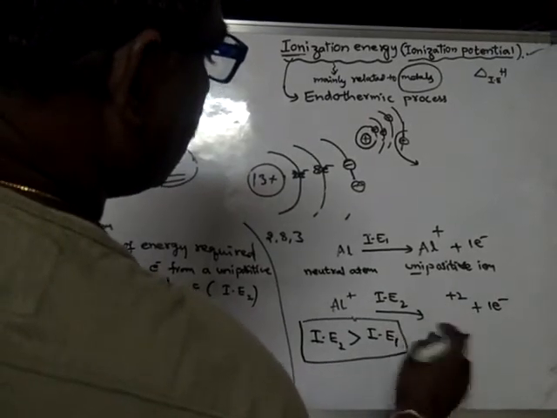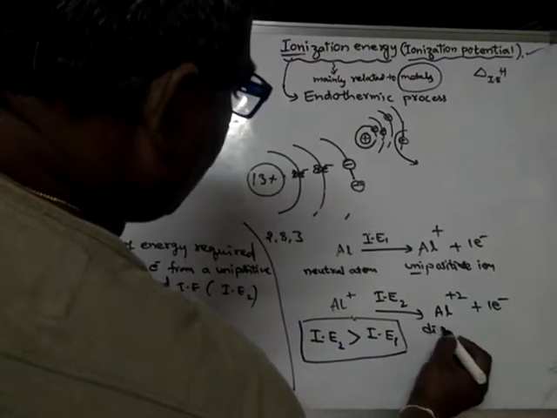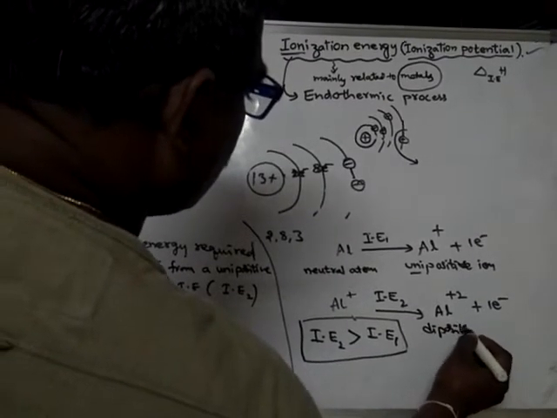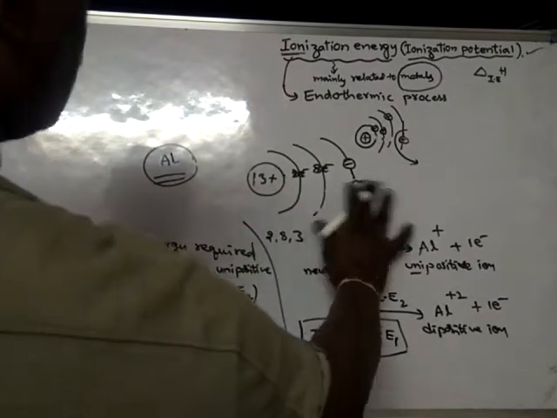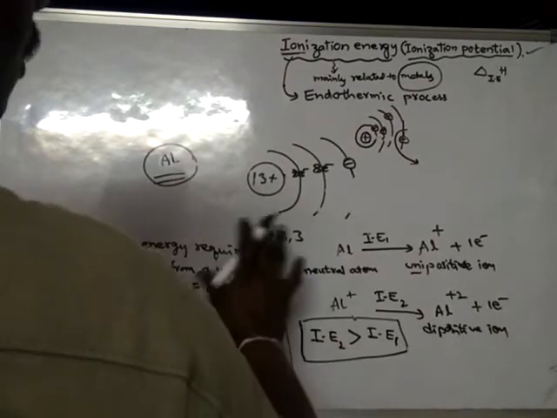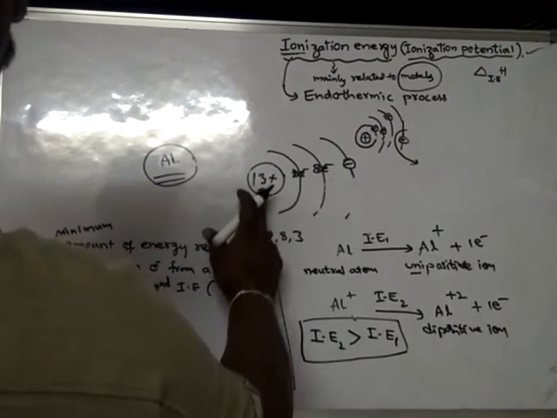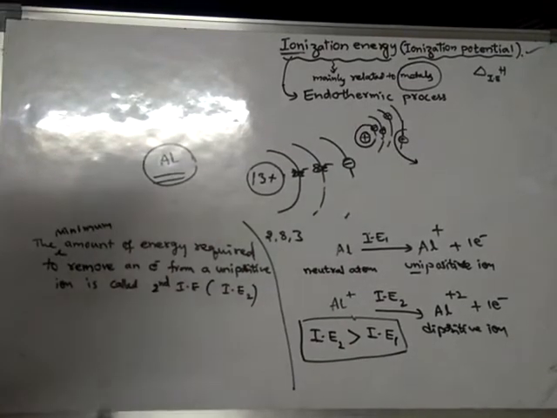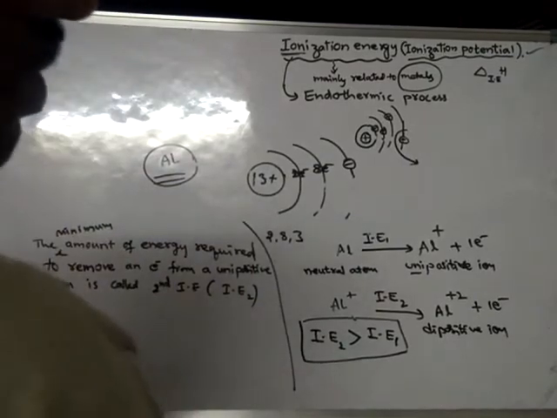Now aluminum will become a dipositive ion. Okay, now the second electron is also removed. If you count the number of protons and electrons after removal of the second electron, there are 13 positive charges but only 11 negative charges.